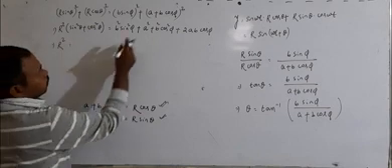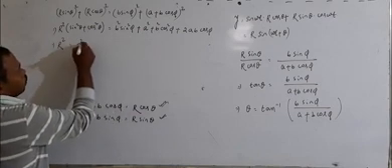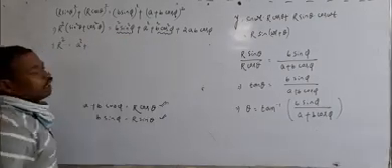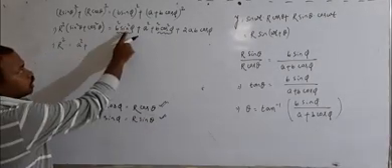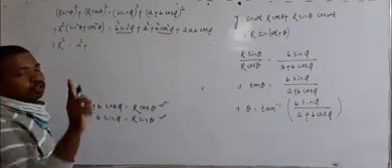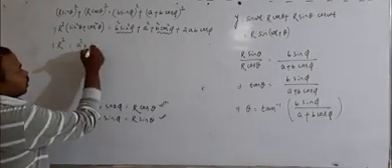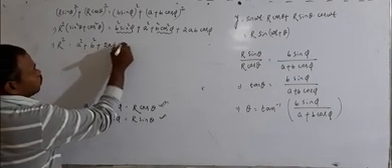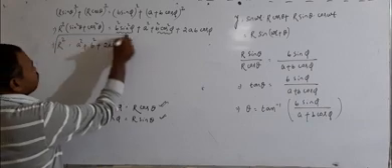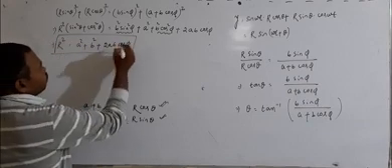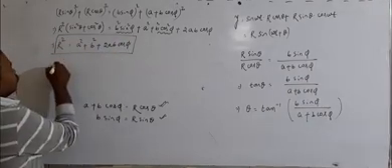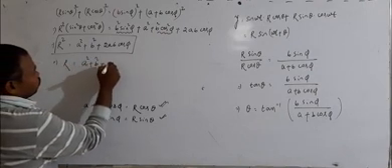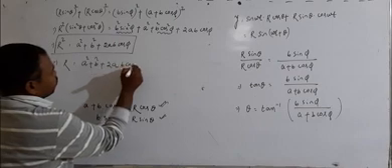Only the right side remains. Let us write first a square, then b square sin square phi plus b square cos square phi. If you take b square common, this is sin square phi plus cos square phi, which equals 1. So 1 into b square remains b square, plus 2ab cos phi. This is the square of the resultant amplitude, r square. Or we can write r equals the square root of a square plus b square plus 2ab cos phi.